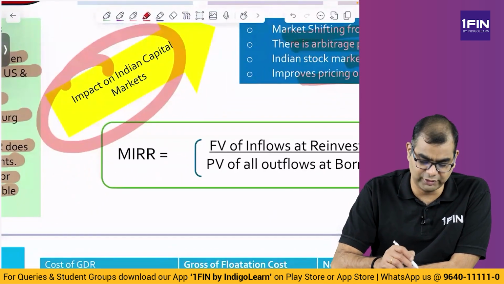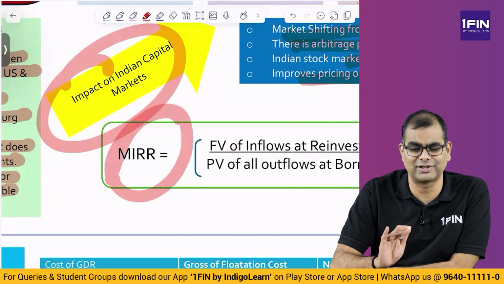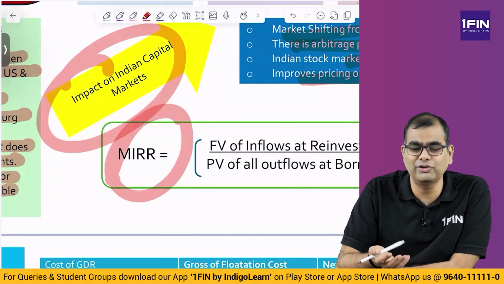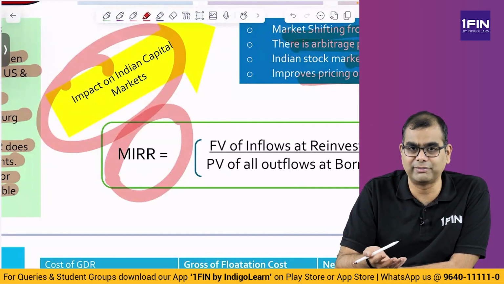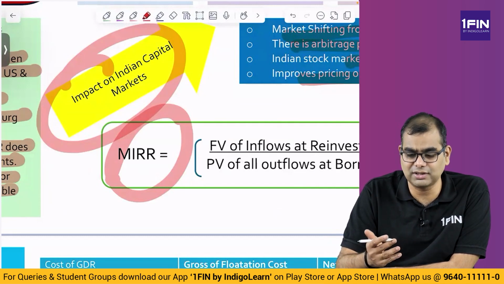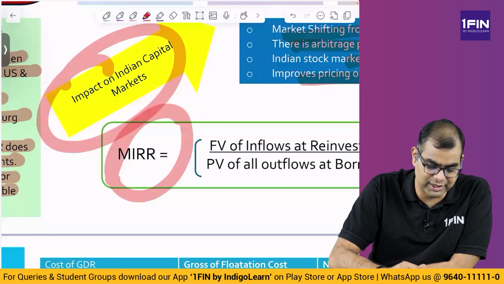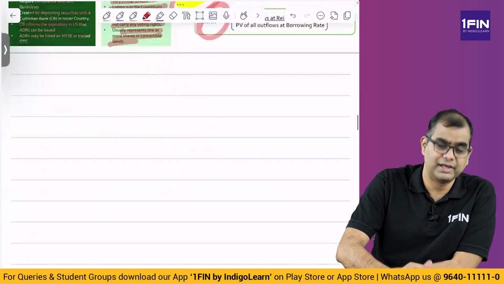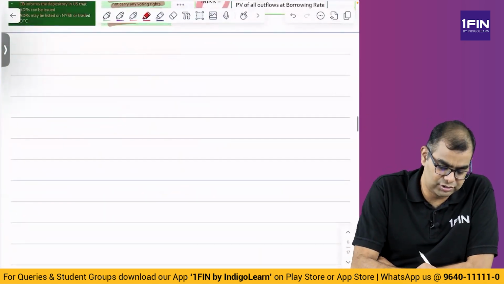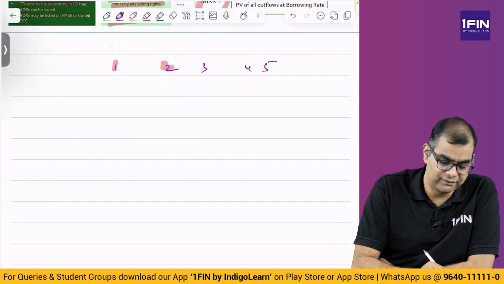We'll solve a problem, but before we go to the problem, I want to explain this concept called MIRR. This is also a very important, very interesting and fun concept. All of you know that IRR is what we typically compute, but please try in Excel once how IRR is computed when there are cash flows with continuous sign changes. What do I mean by continuous sign changes? Let's say years 0, 1, 2, 3, 4, 5, a 5-year project. In year 0, you make an investment of 100.